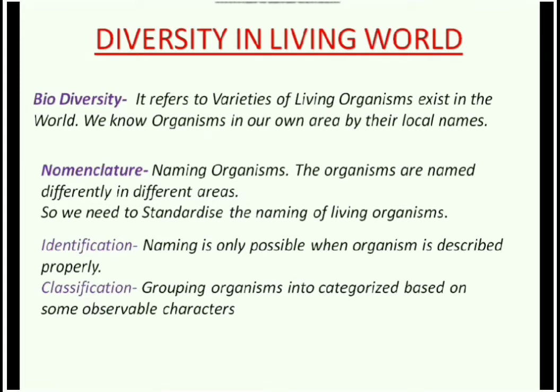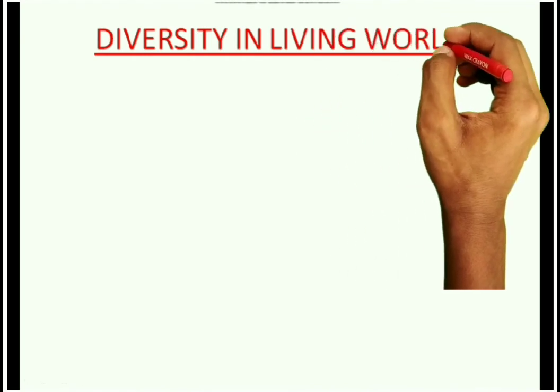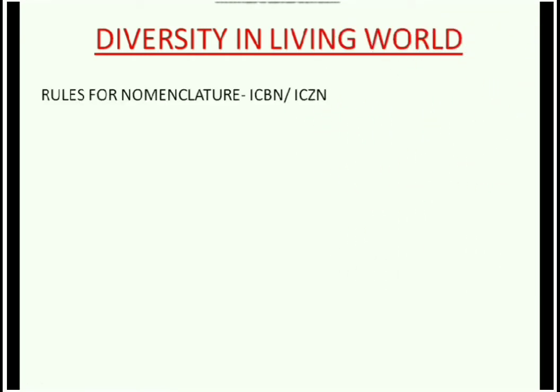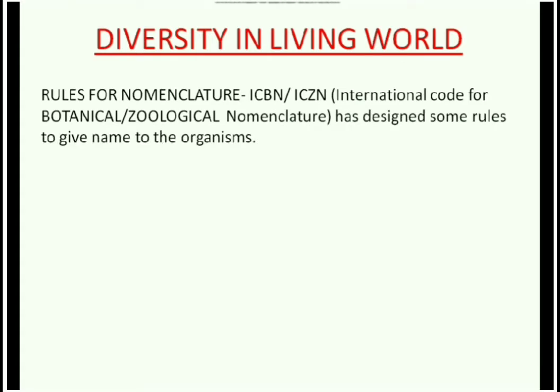Now, we will come back to nomenclature. How the scientists overcame the problem in the process of giving names to organisms, what rules they designed, we will discuss.